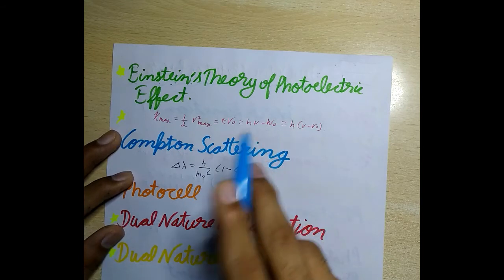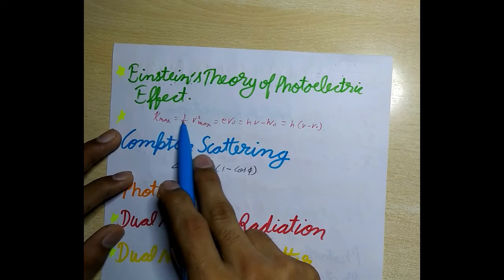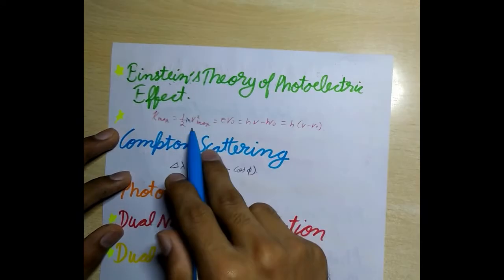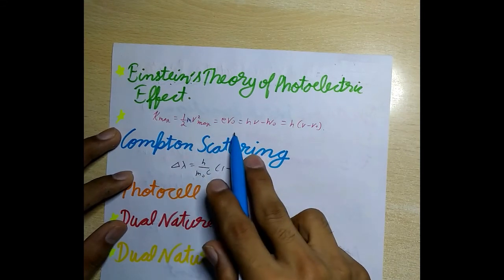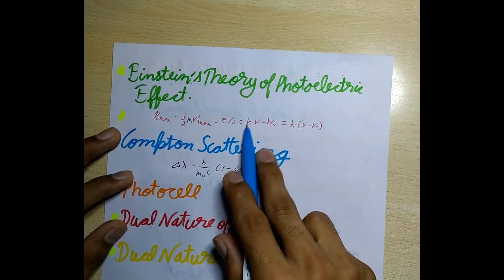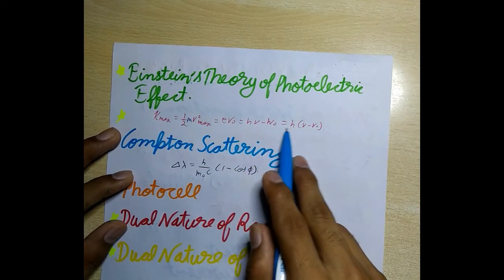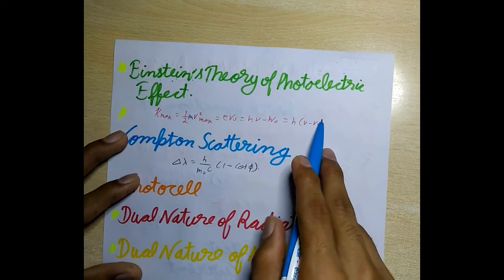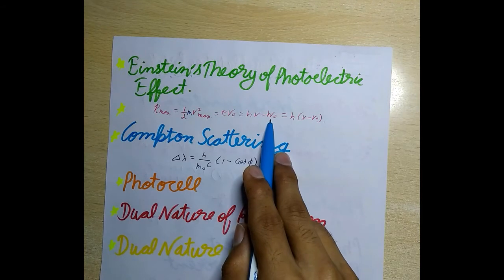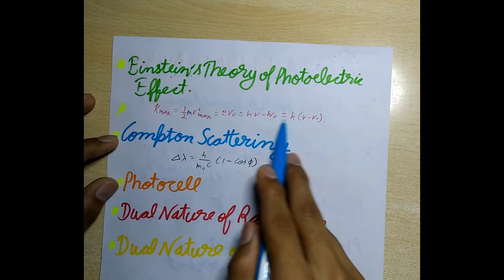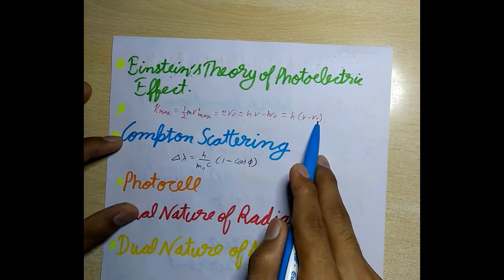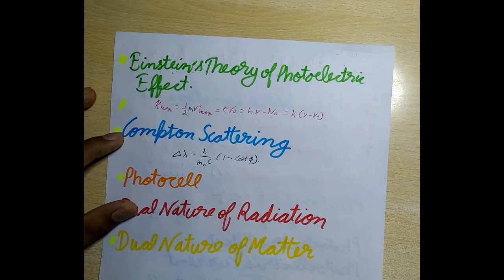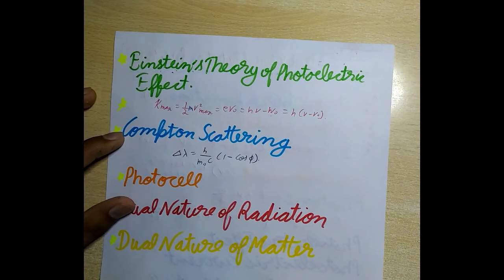Einstein's photoelectric equation is K maximum is equal to half m v maximum square is equal to e V naught, which is equal to h nu minus W naught, which is equal to h in the bracket nu minus nu naught, where this W naught is the work function of the metal and this nu naught is the threshold frequency. So all the experimental observations can be explained on the basis of Einstein's photoelectric equation.